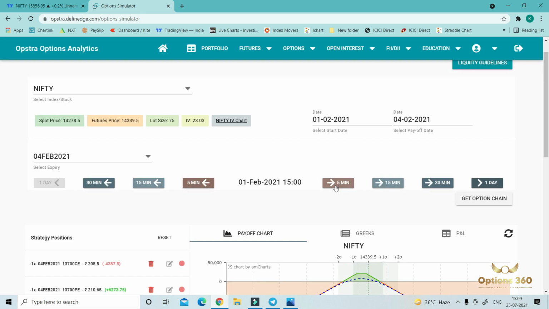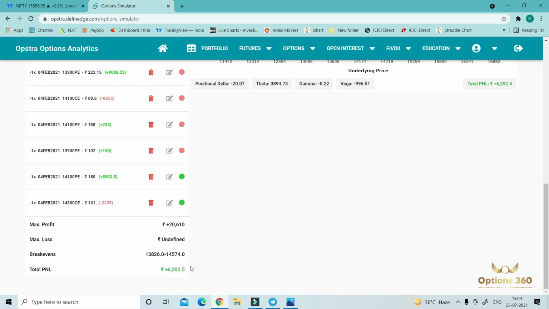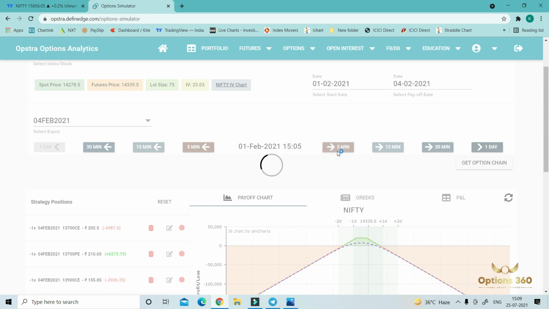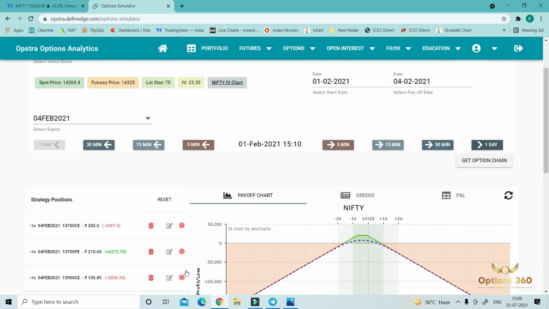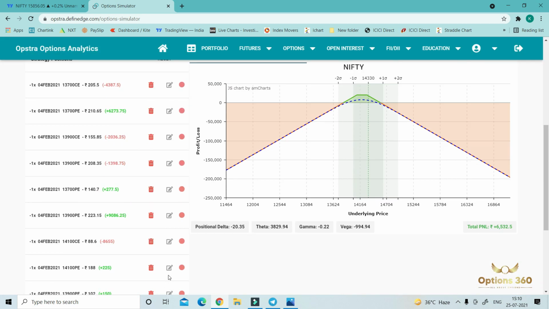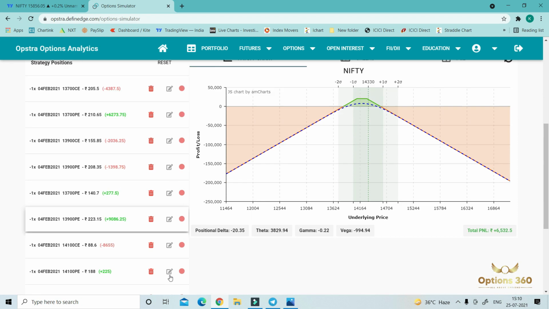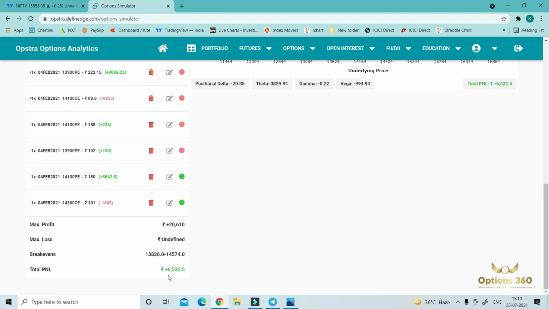So you can square off your trade around 3 p.m. or 3:15 max. At 3:15 p.m. we were in a profit of 6,500 rupees. It means almost 85 points profit.